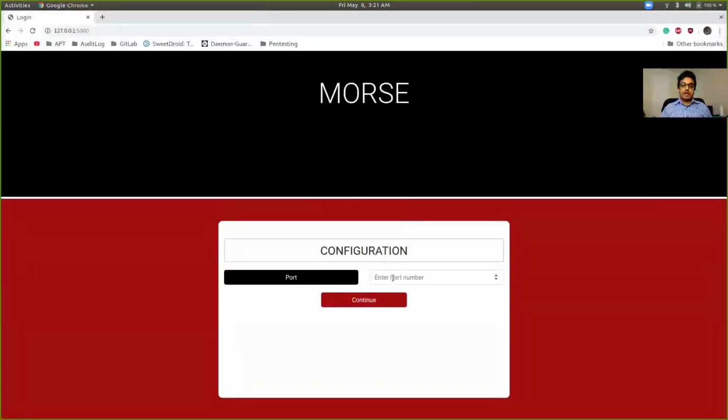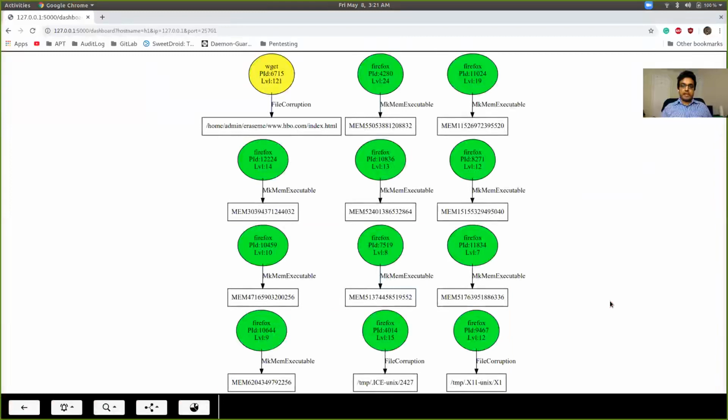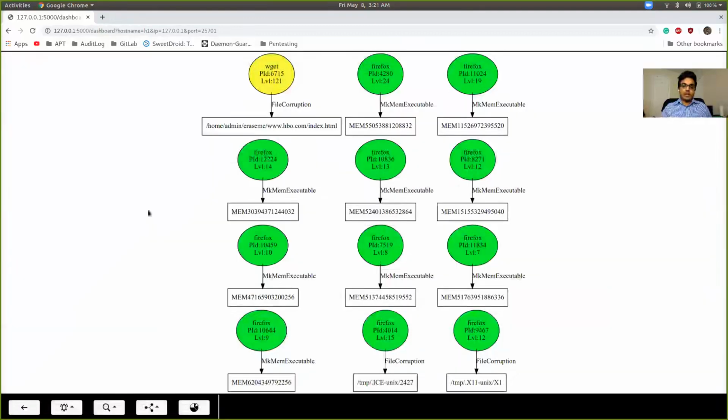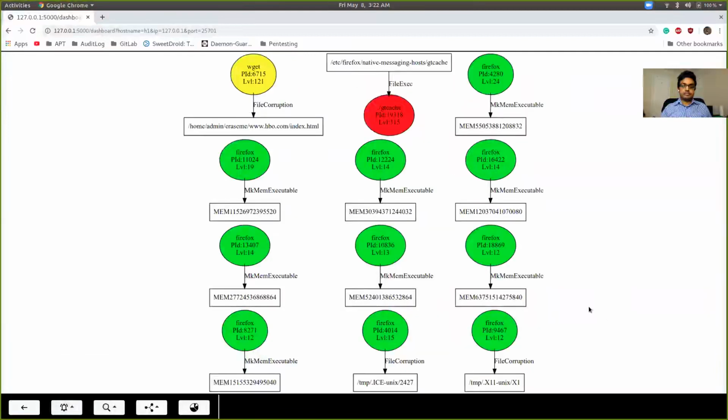Next, we are going to connect our web-based user interface with our Morse system. As you can see, these are the top 12 primary alarms that show up at that particular time. If we click on one of the primary alarms, we can see all the secondary alarms that have been clustered with it. Next, we're going to refresh the list of primary alarms. And now you can see a primary alarm that corresponds to one of the attacks in the dataset. It is highlighted in red due to the high accumulated weight of the secondary alarms.